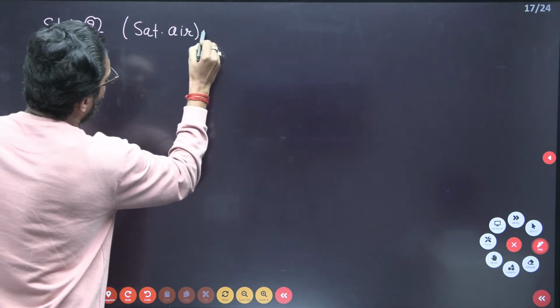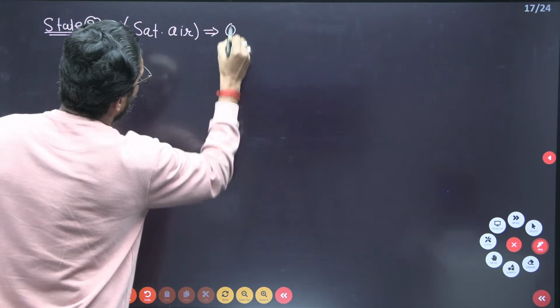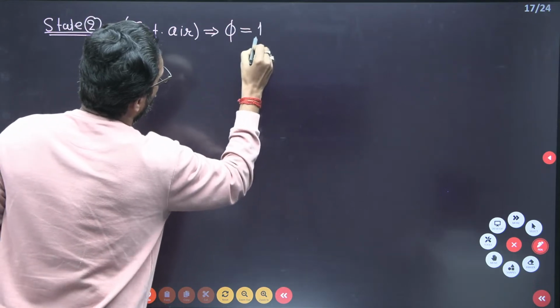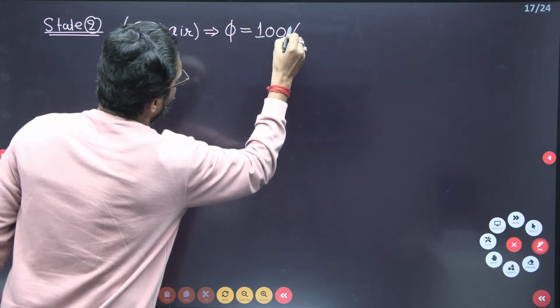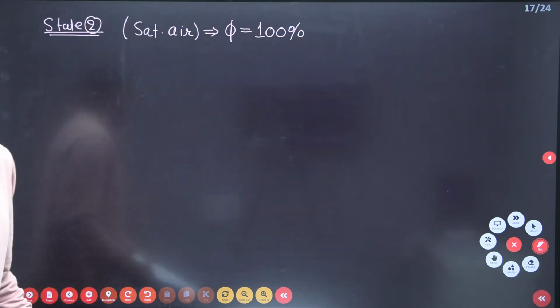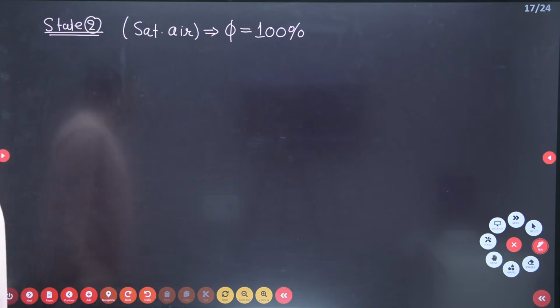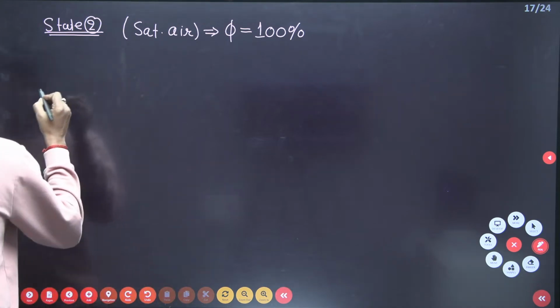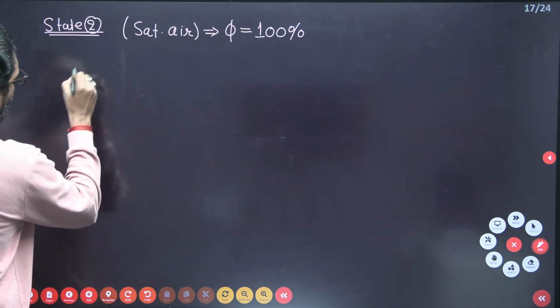And we know that for saturated air, the relative humidity is 100%. We know that from the psychrometric chart.